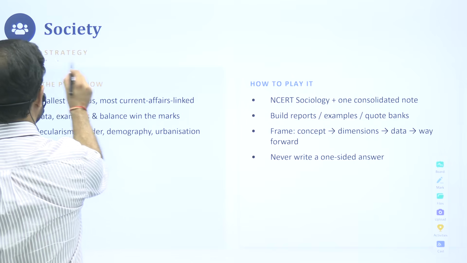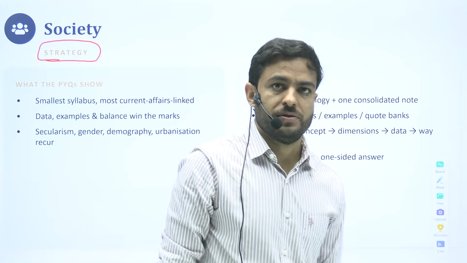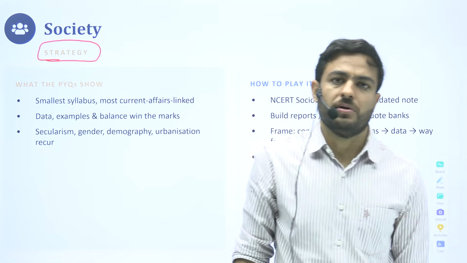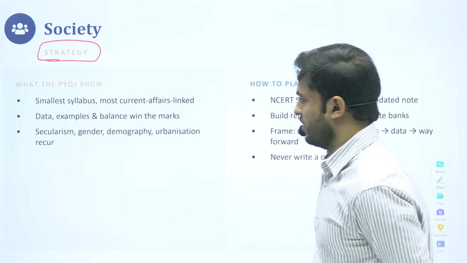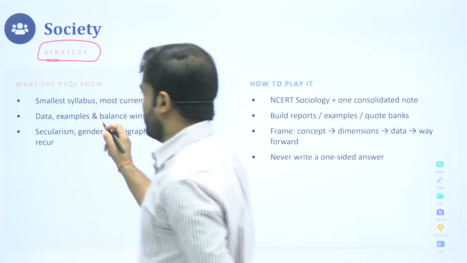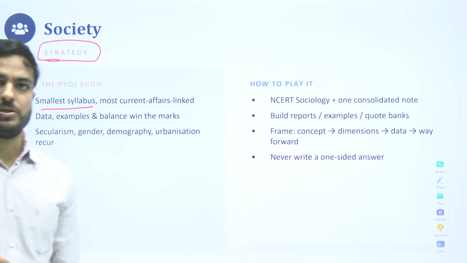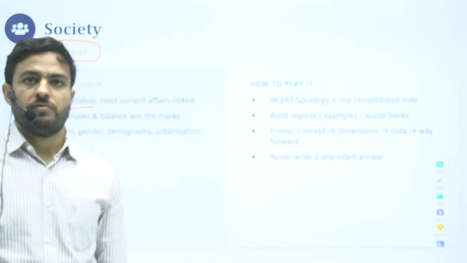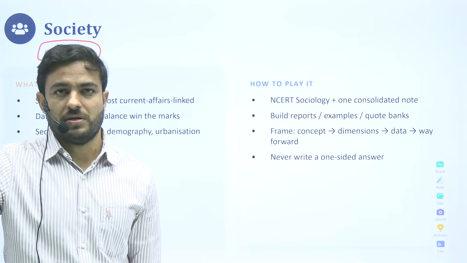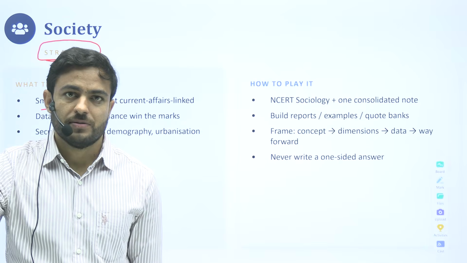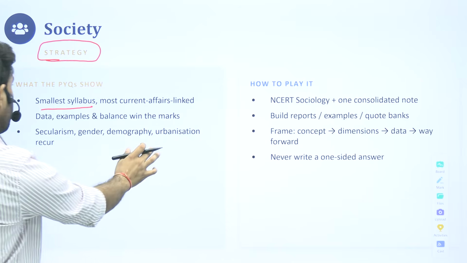Society section. Again, we have talked about the important topics of urbanization, women-related issues, communalism, secularism. They've been asking questions on these topics repeatedly. The syllabus is very small, very defined, and you will find questions exactly from the syllabus pointers. There will not be a point where they've asked a question which is out of the syllabus. There would be something related to the syllabus pointers that are there. Okay.